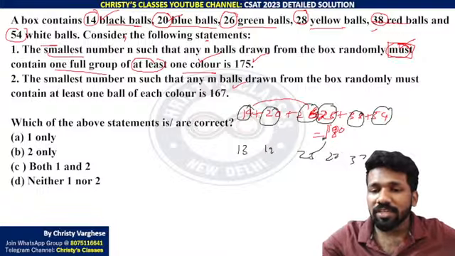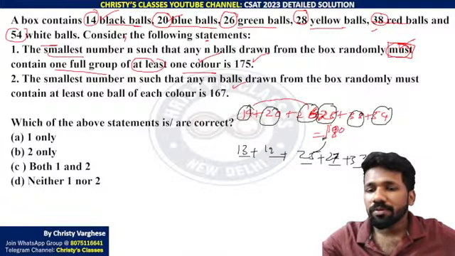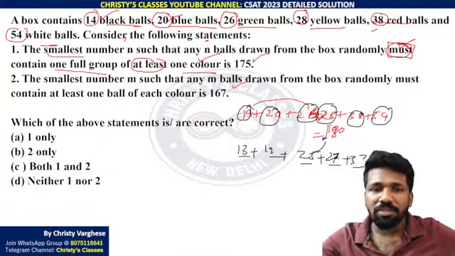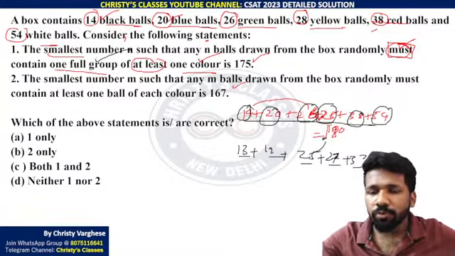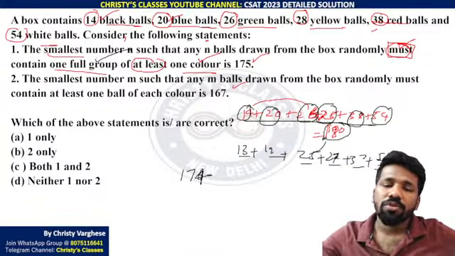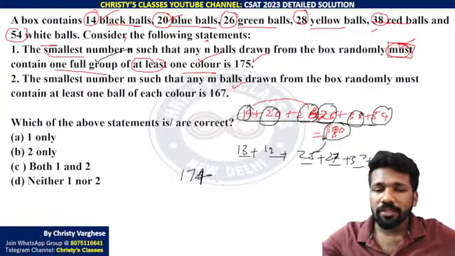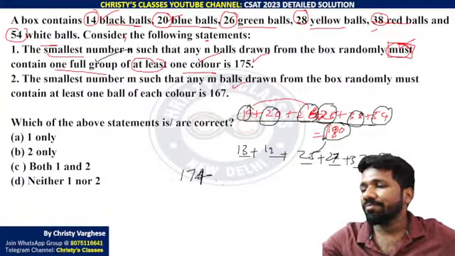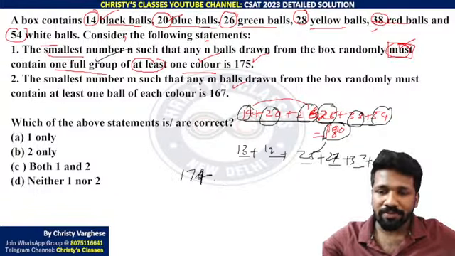As I told, the worst case that can happen, the unluckiest person is trying to get one full group. He will get the full group very late only. That means even if he got this many balls from every group, the mission is not accomplished. What is the mission? The mission is to get one full group at least. That means one reduced from 6 groups. So instead of 180 we have taken 174 balls. You didn't get one full group. This is the worst that can happen. Unluckiest possibility that can happen.